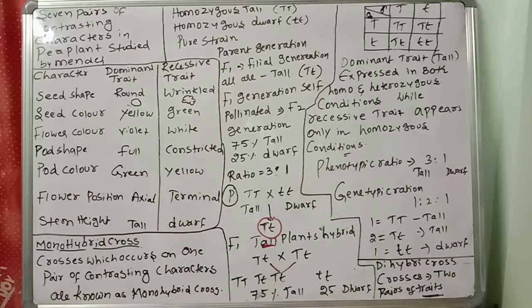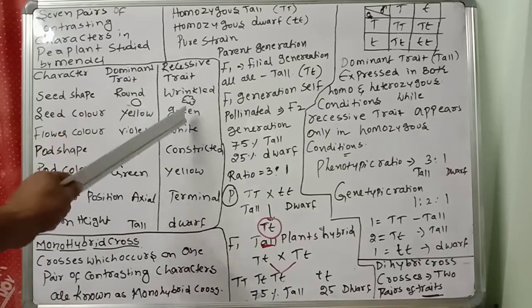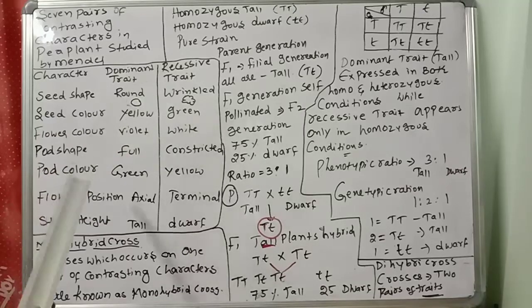Dihybrid cross means two pairs of traits. I said round and yellow seeds will be crossed with wrinkled and green seeds, and we will see the F1 and F2 generation results. But in the monohybrid cross there is only one contrasting character, stem height, and we saw the 3:1 and 1:2:1 ratios.